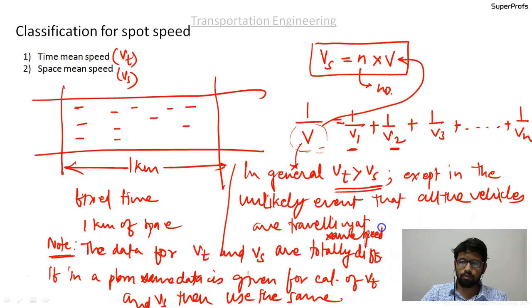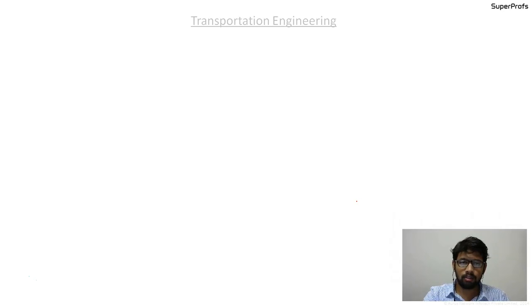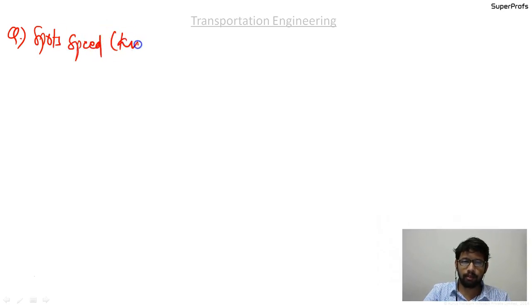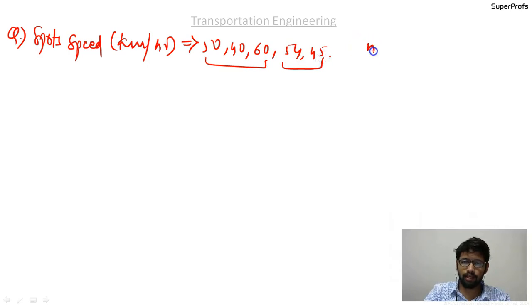Okay, so now let us take up a numerical example based on this. So the question is, the spot speeds are given. If the spot speeds in kilometer per hour are 50, 40, 60, 54 and 45, so there are 1, 2, 3, 4 and 5, so n equal to 5.